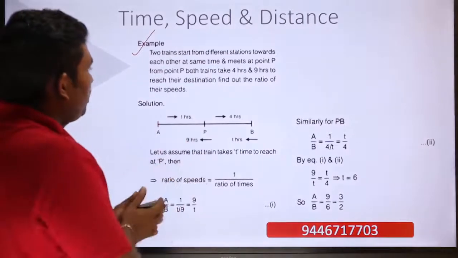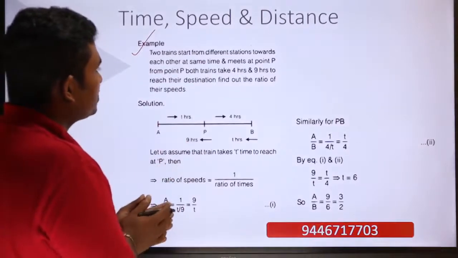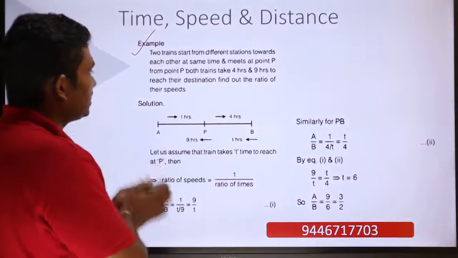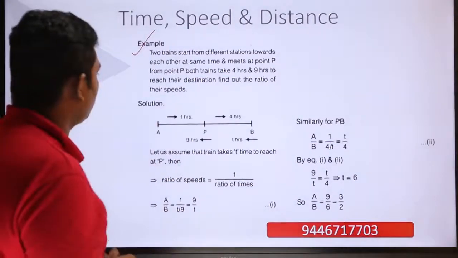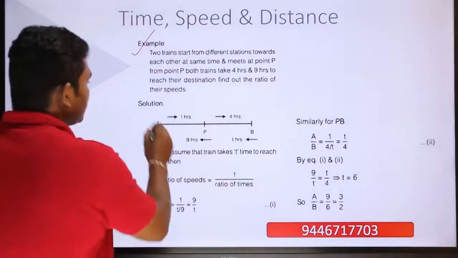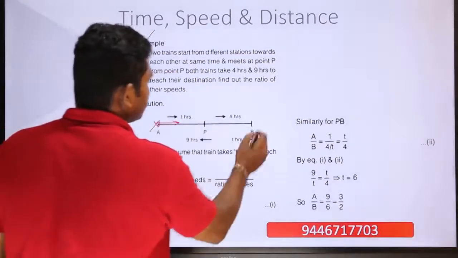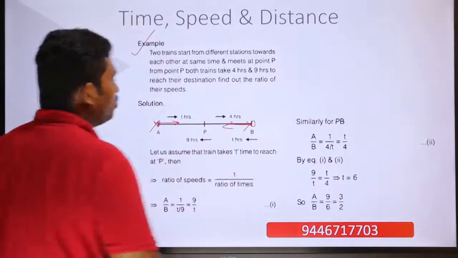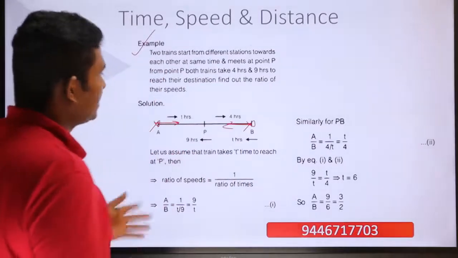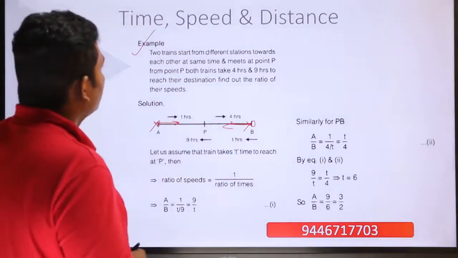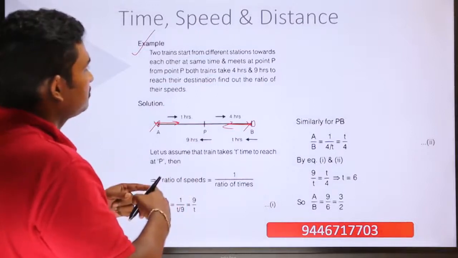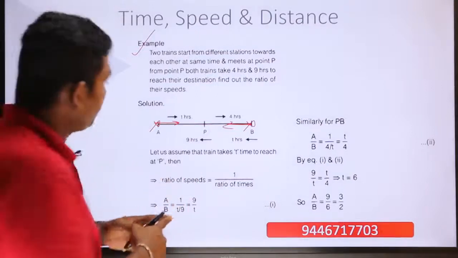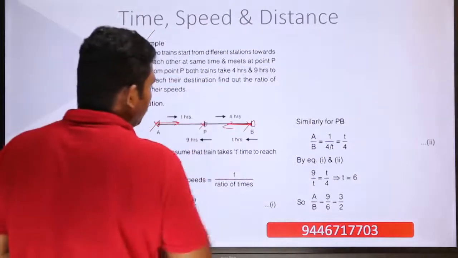From point P, both the trains take 4 hours and 9 hours to reach their destination. Find out the ratio of their speeds, is what is the question. So two trains are starting from two different ends and moving towards each other. Let us take them as A and B. They are meeting each other at the same time, and it meets at point P. So the trains are meeting at point P.